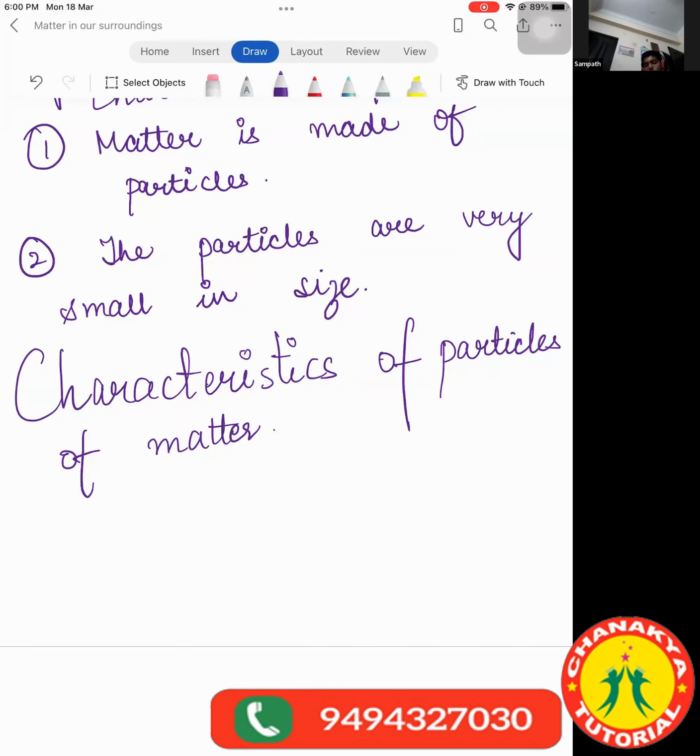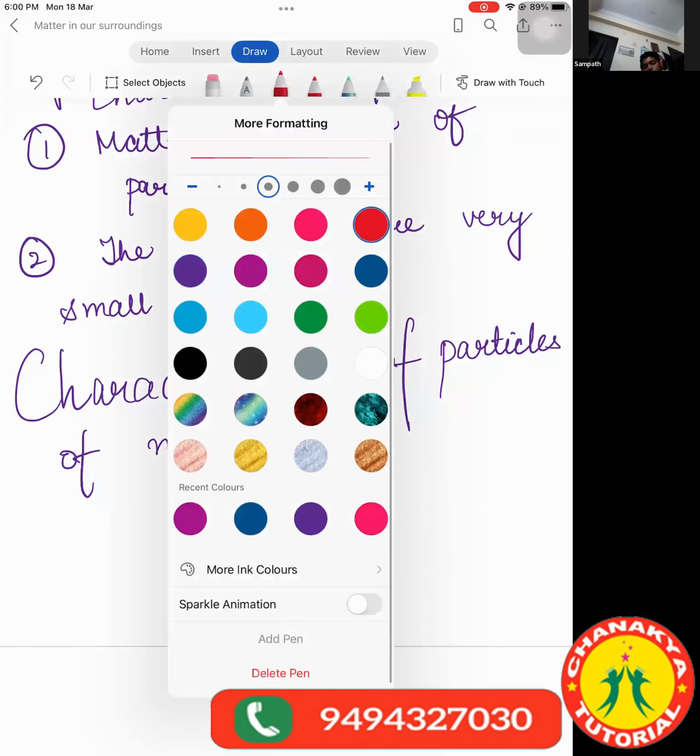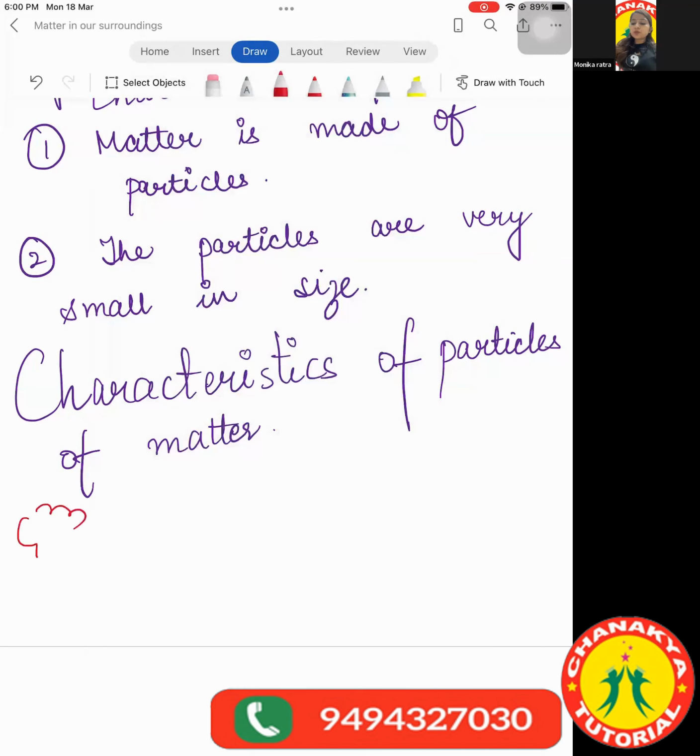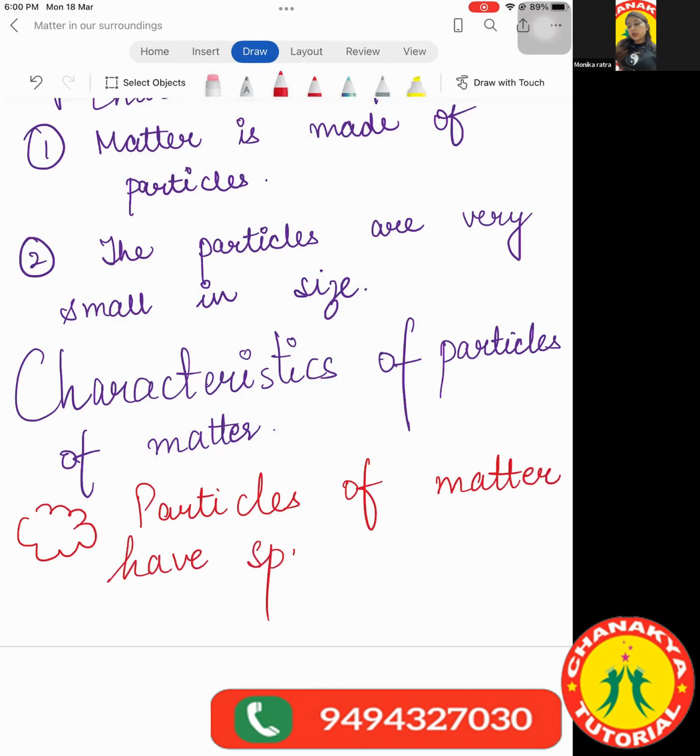Yes, ma'am. So the first property is that the particles of matter have spaces between them. If there were no spaces, then the salt would not have disappeared, right? Yes or no?